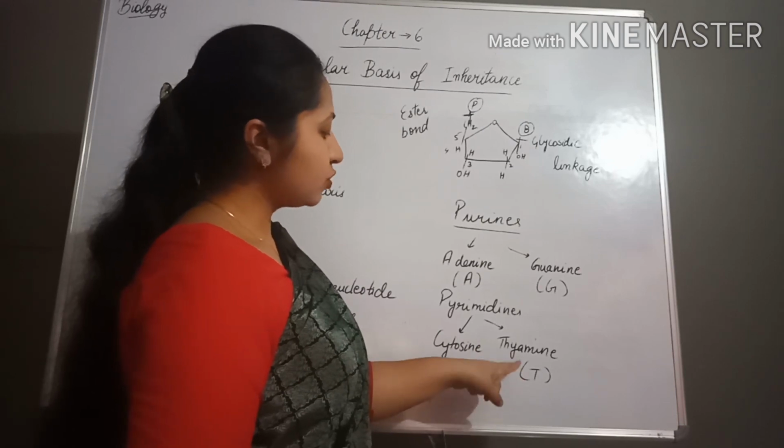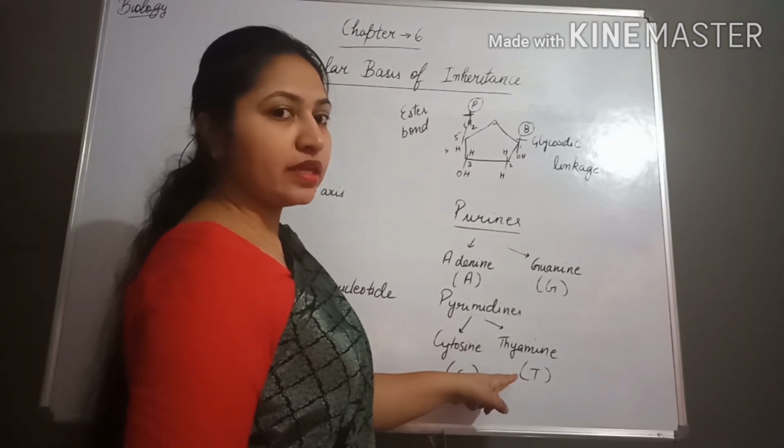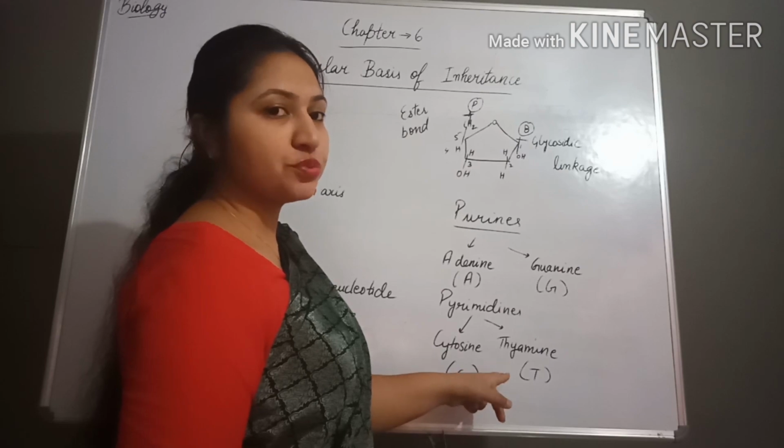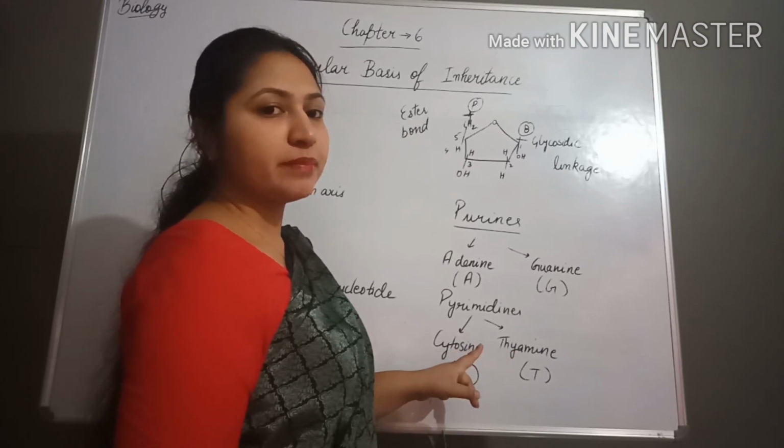And I told you that in the case of RNA, in place of thymine, what is present? Uracil, and uracil is represented by U.